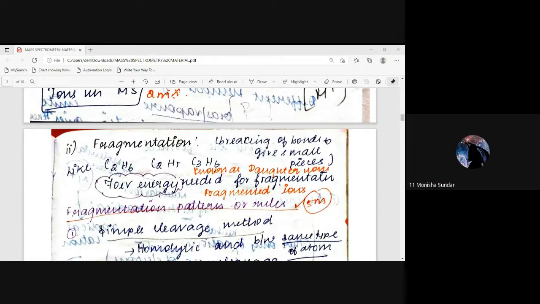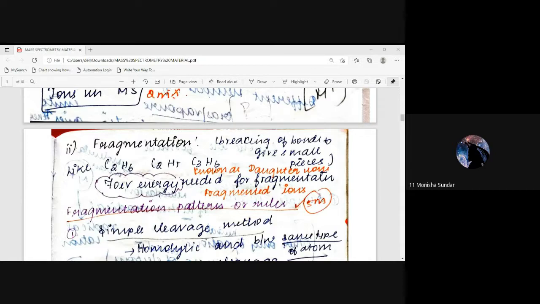The principles are ionization, fragmentation, acceleration, and detection. In ionization, the sample can be solid, liquid, or gas. The methods of ionization for gas or vapor samples are electron impact ionization and chemical ionization. For solid or liquid samples, they are electrospray ionization and matrix assisted laser desorption ionization.